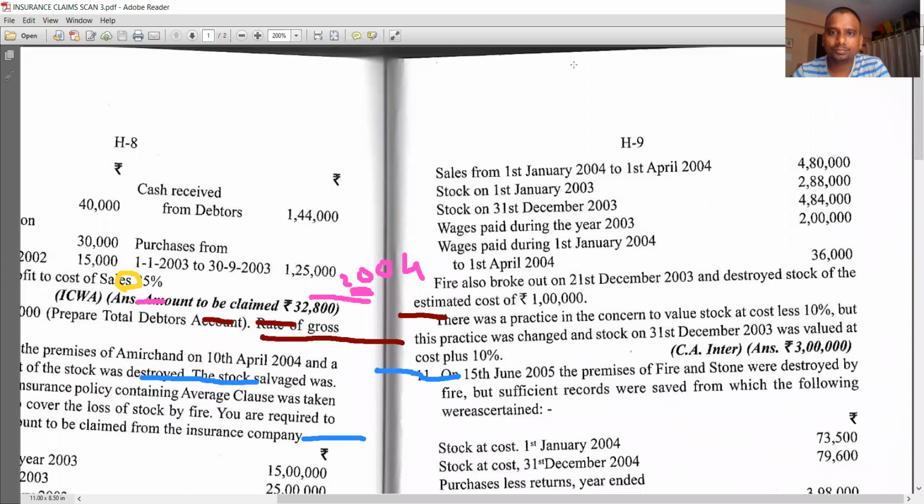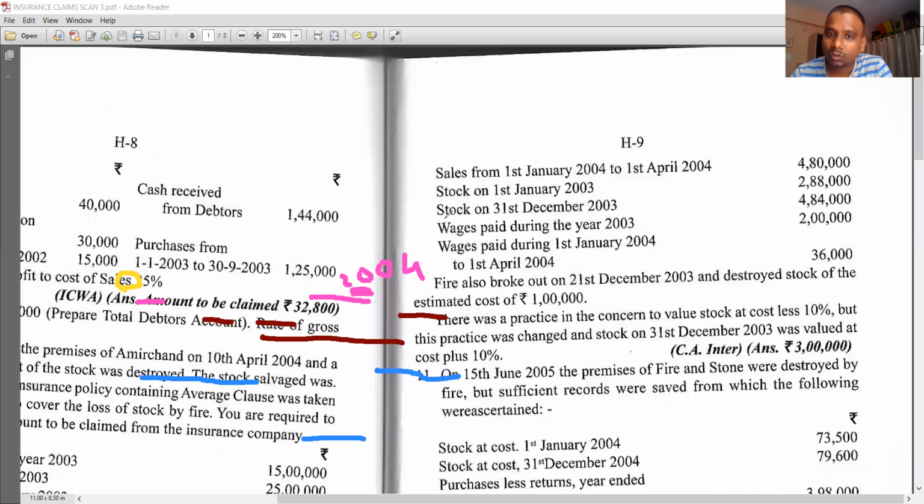Sales from 1st January 2004 to 1st April 2004, 4,80,000. So this is also information related to 2004. Next, stock on 1st January 2003. So this is the information related to 2003. Next, stock on 31st December 2003.